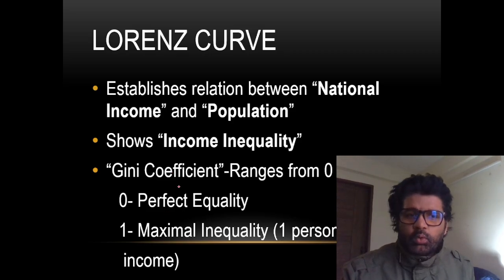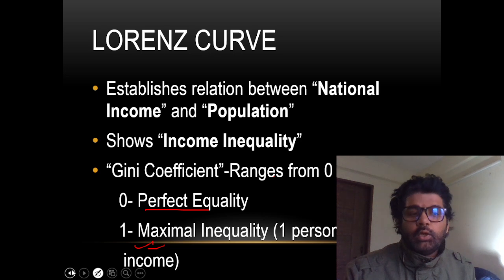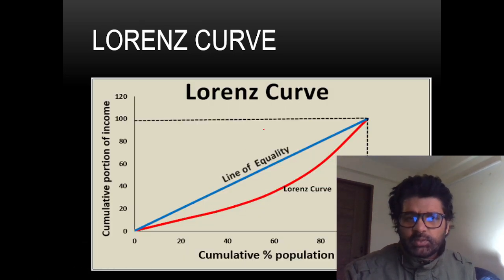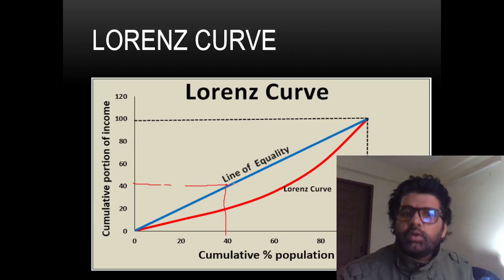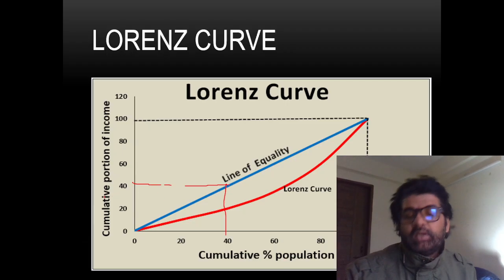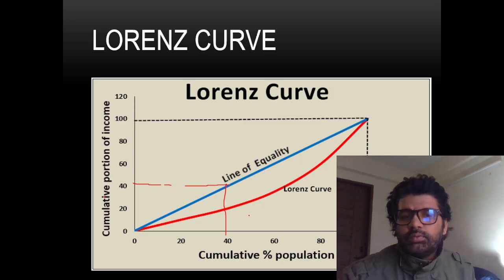So it shows income inequality. The Gini coefficient ranges from 0 to 1: 0 is perfect equality, 1 is maximal inequality, and we know it can be converted into percentage terms. In the Lorenz curve, this is the line of equality. On the line of equality, 40% of the population has 40% of the income, but reality is not that. Reality is somewhere on this line or somewhere above that line.